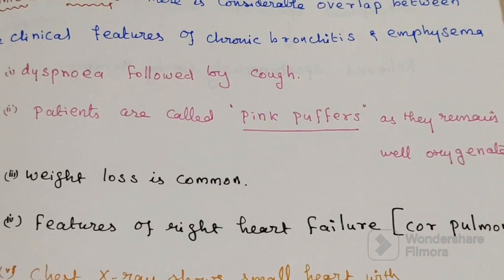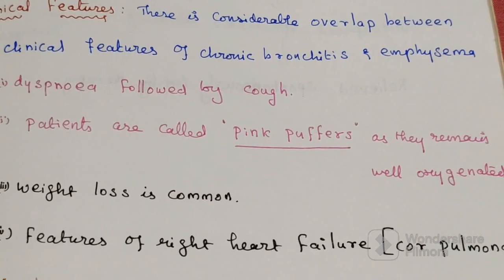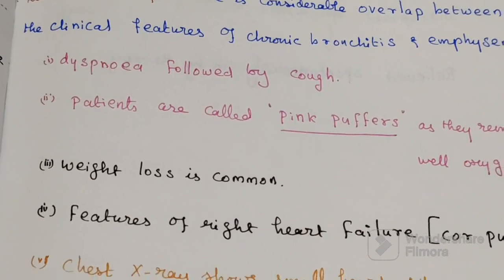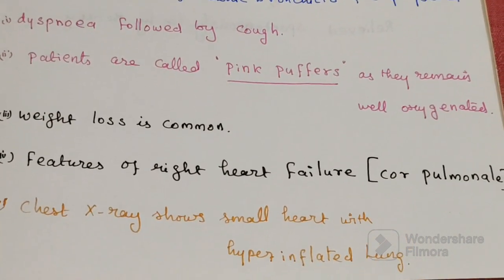Weight loss is common. On radiography, heart enlargement. So, this is all about emphysema.